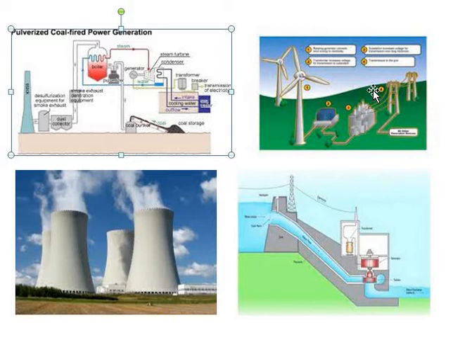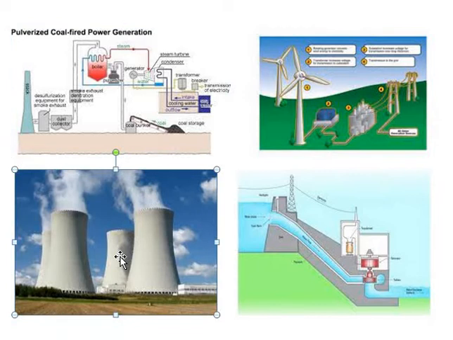Then another one that is most hazardous, most dangerous also, but which can generate a tremendous amount of heat energy, is known as the nuclear power station.